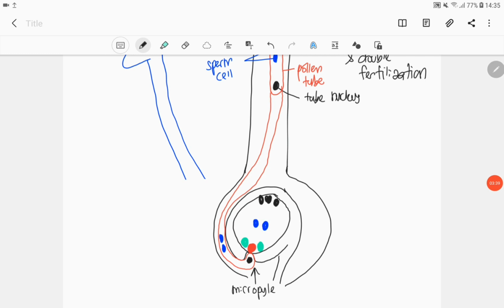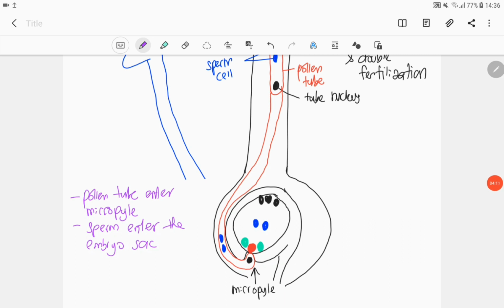So pollen tube akan continue to move towards the ovule and then enter the ovule at an opening known as micropyle. So dekat ovule tu ada satu kawasan yang kita panggil sebagai micropyle. So pollen tube akan bergerak towards the micropyle and then fuse with the membrane dekat micropyle. So selepas fusion tu berlaku, sperm akan masuk ke dalam embryo sac.